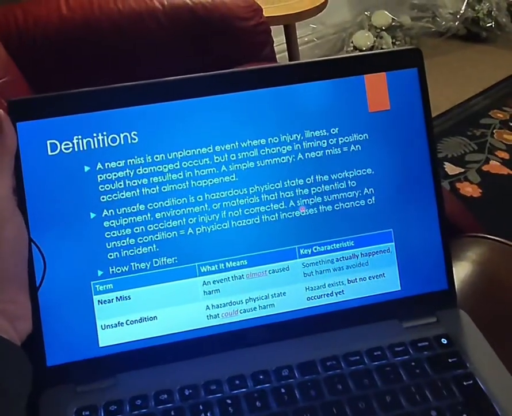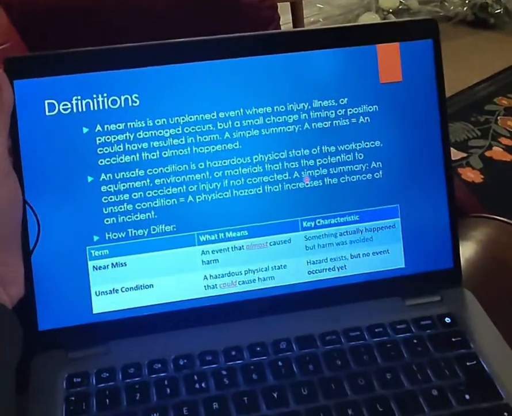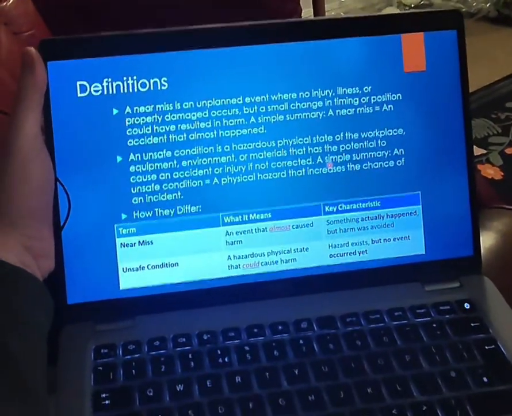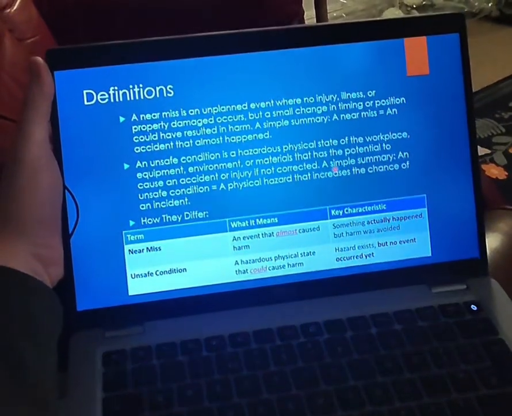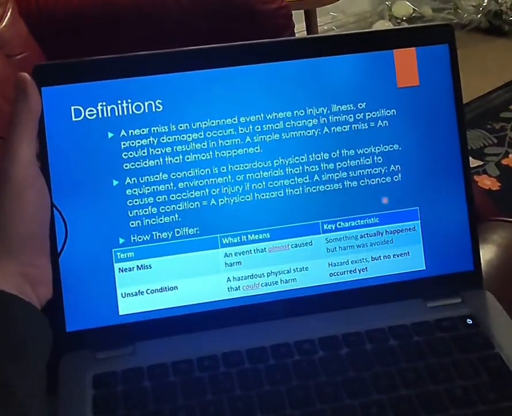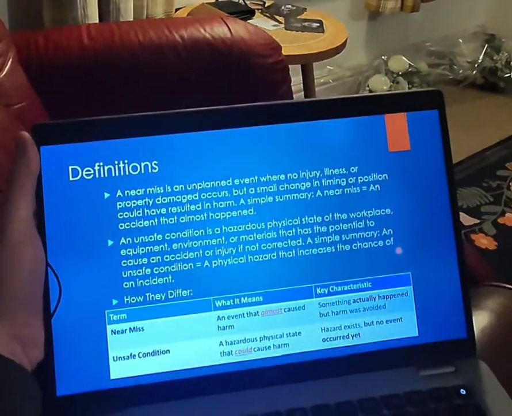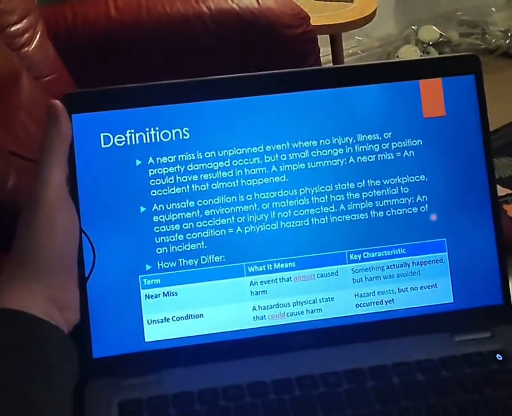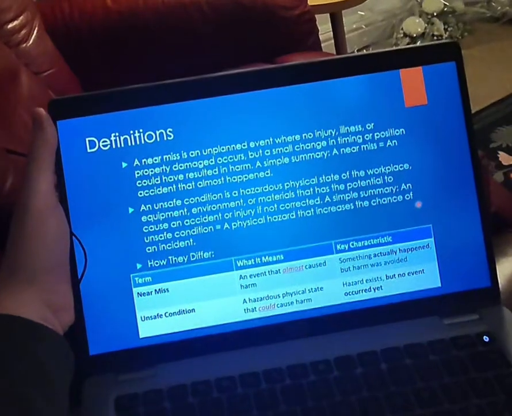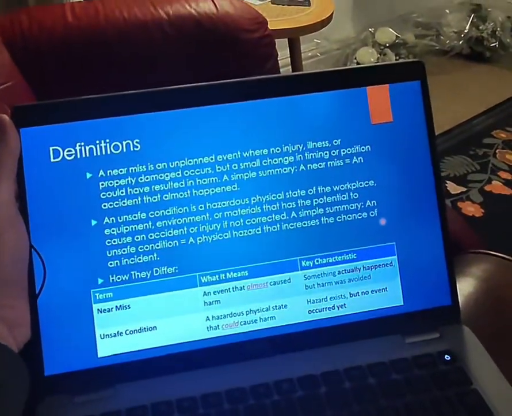A near miss is an unplanned event where no injury, illness or property damage occurs, but a small change in timing or position could have resulted in harm. A simple summary would be a near miss is equal to an accident that almost happened.